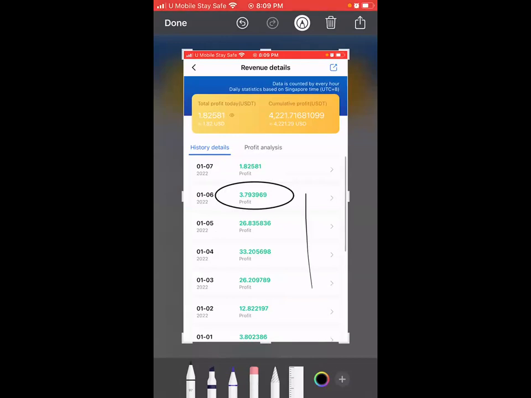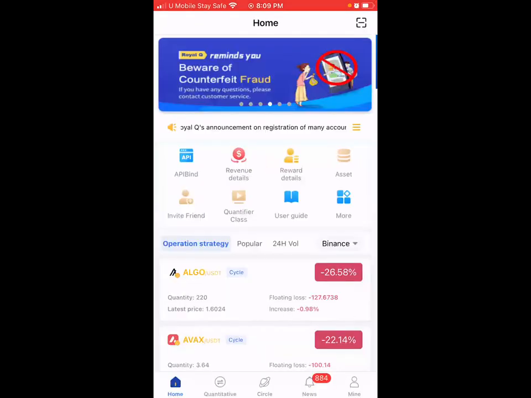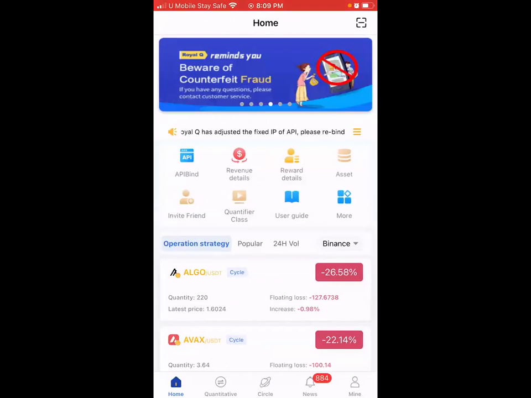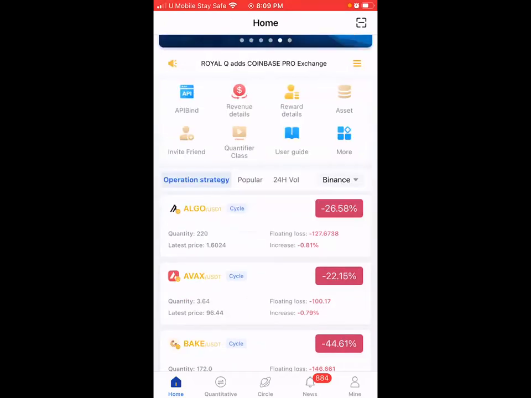Did you see? The capital reduced. Did you see today? It was making only $1. Why? He didn't have enough money to buy the dip. Now, most people, when your bot runs out of money, most times we find out that after a while, the bot regains and recovers some profit.